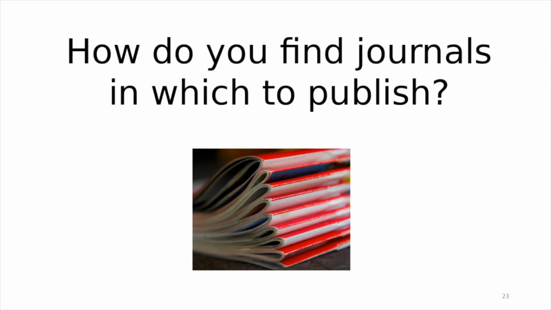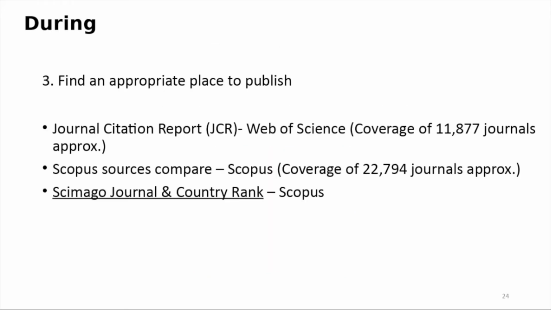I'm just going to hand over to Barbara because she's our expert in metrics and tools. Hello, I'm here again. Well, we have different tools to search for journals.